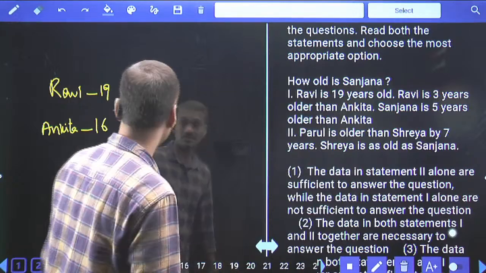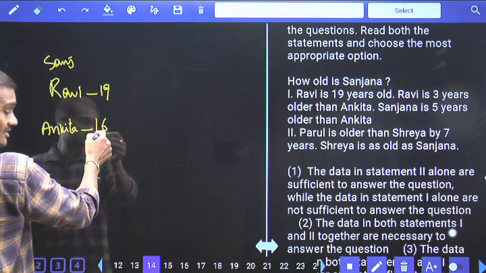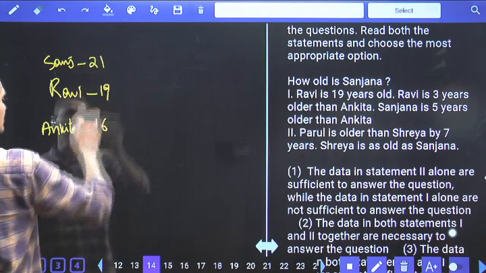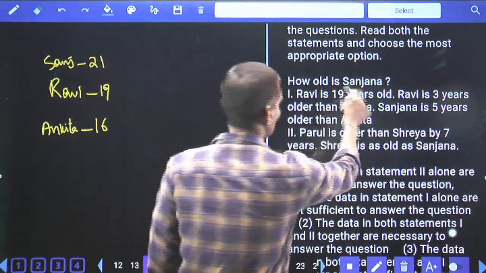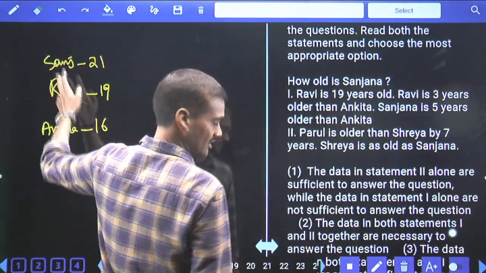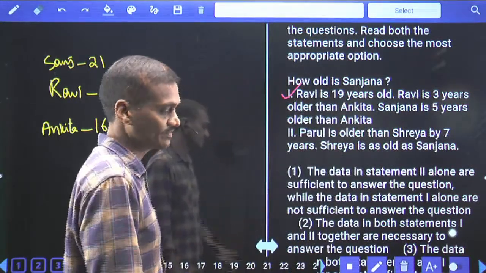Sanjana is 5 years older than Ankita. Now Sanjana is 5 years older than Ankita. Hence Ankita is 16, 5 years older than is nothing but Sanjana is 21. Now the question is about how old is Sanjana. What is the answer we are getting here? 21. Are we getting a unique answer or not? Hence 1 alone is sufficient to determine the age of Sanjana.